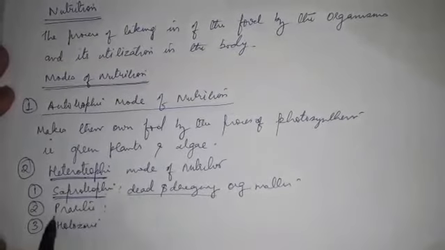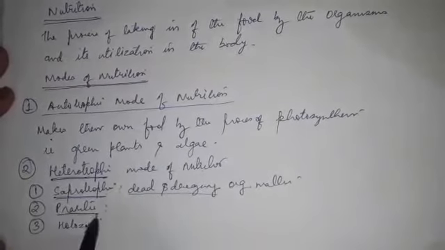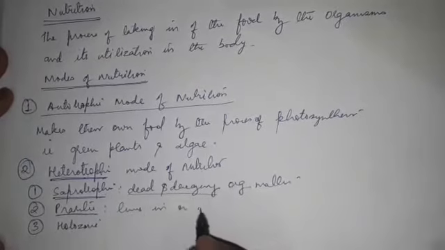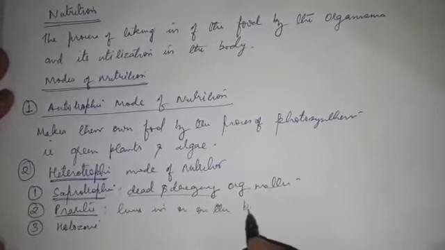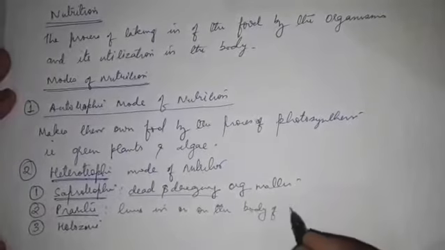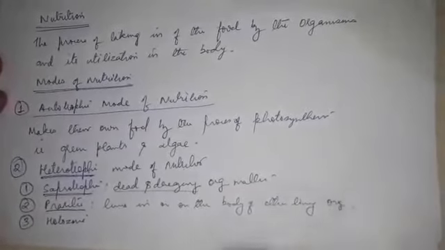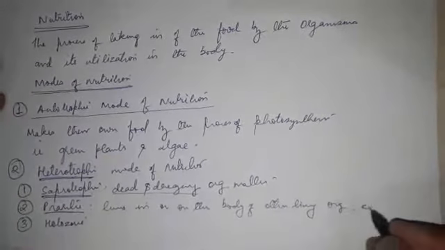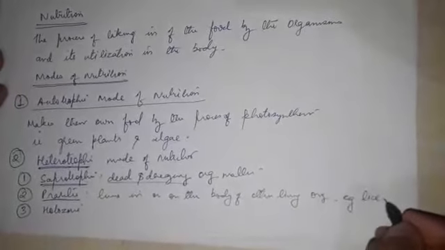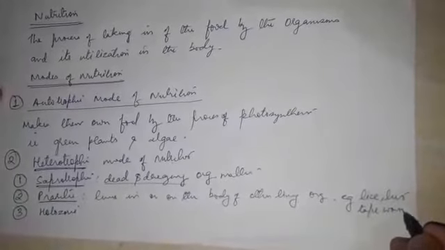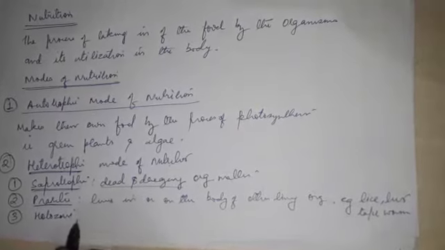Parasitic mode of nutrition, in which the organism lives in or on the body of other living organisms. Example: lice, ticks, tapeworm. Holozoic mode of nutrition.